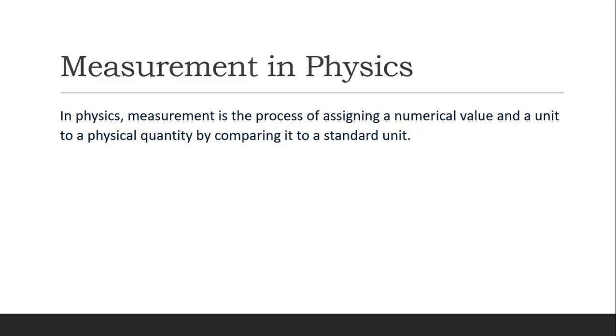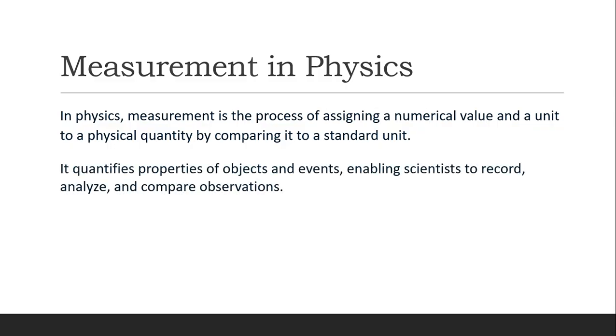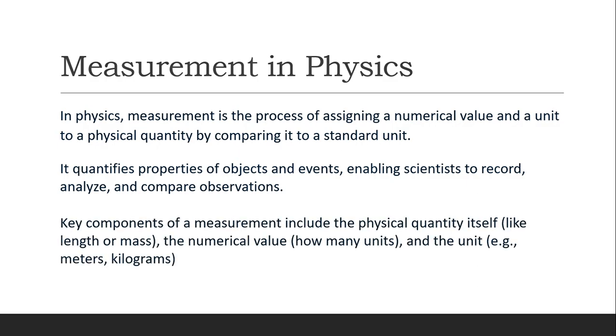quantity by comparing it to a standard unit. It quantifies properties of objects, enabling scientists to record, analyze, and compare observations. The key components of measurement include the physical quantity itself, such as length or mass, the numerical value, how many units, and the unit. Of course, we have to use the international standard unit in the metric system, meter and kilogram.